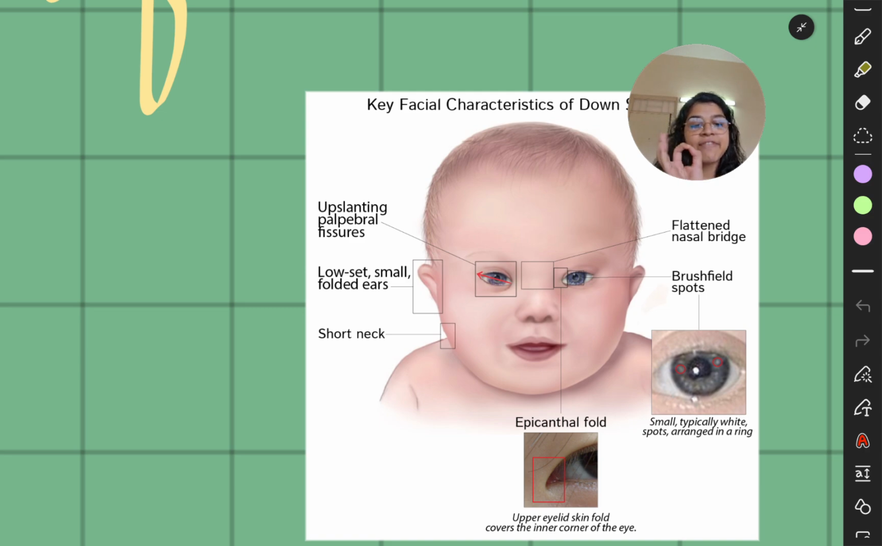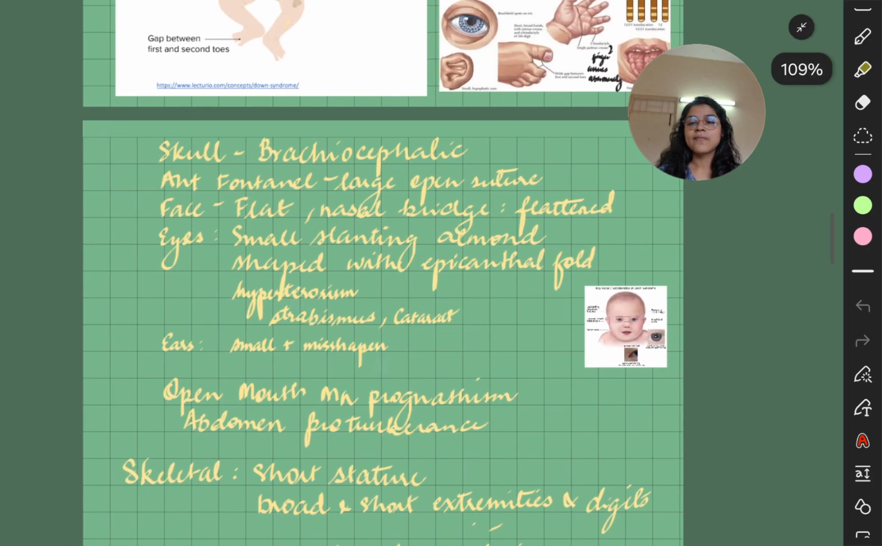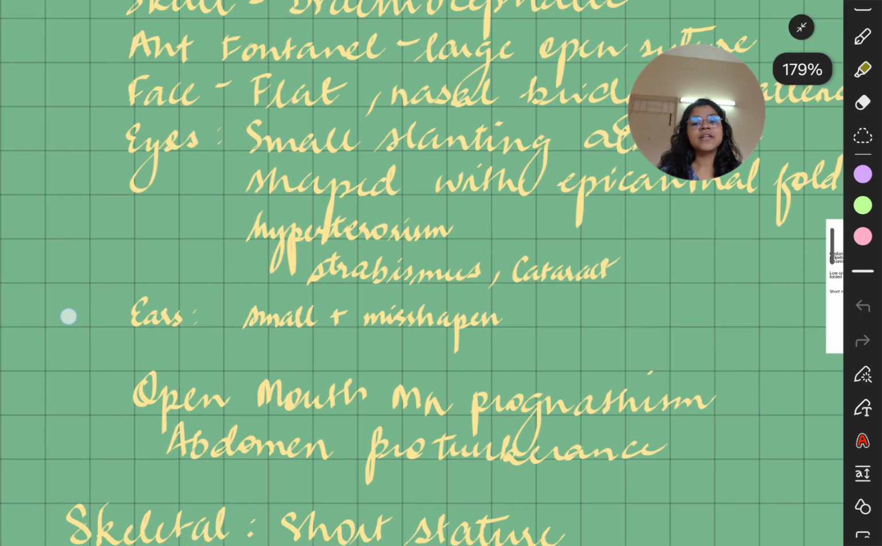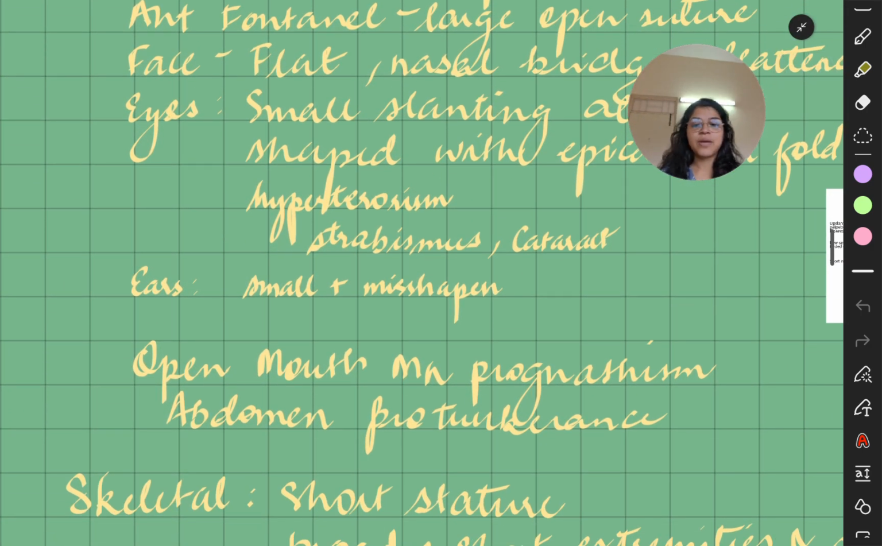Brushfield spots could be present. These are small, typically white spots arranged in a ring. Brushfield pattern. It is known as Brushfield spots. And you have flattened nasal bridge. So the nasal bridge is flattened. You cannot really make out, there is this flattened nasal bridge. Okay, the ears are small plus misshapen.